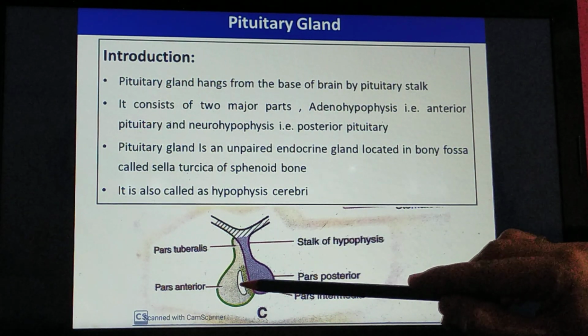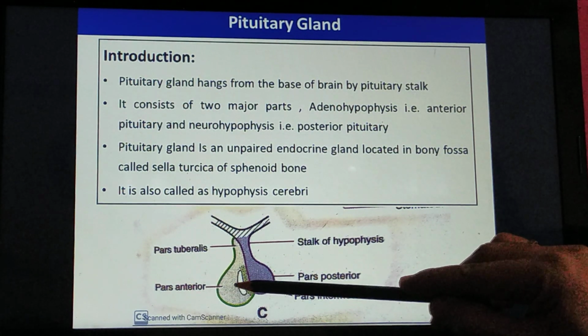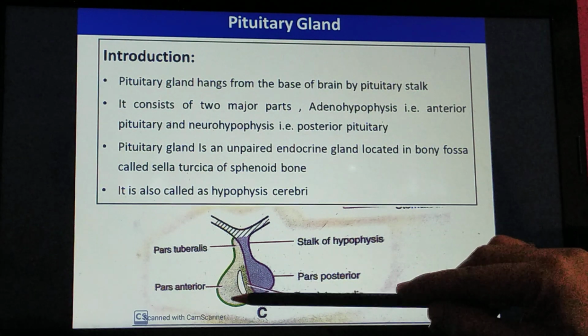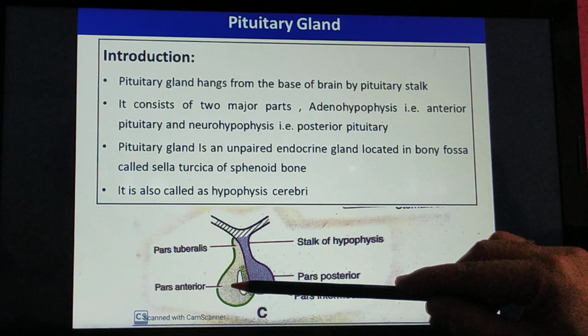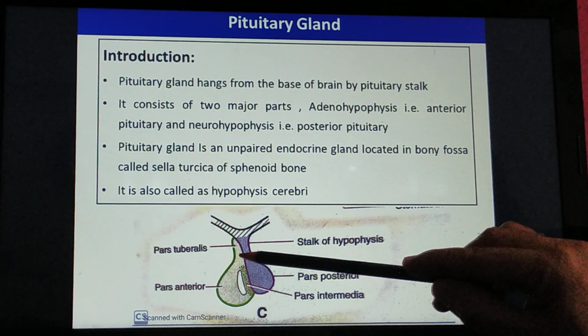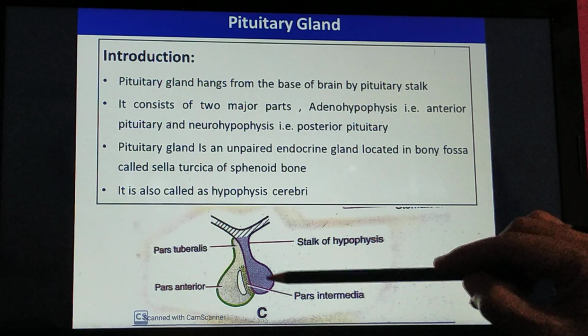It is having two lobes. One is called pars anterior. The pars anterior is a dilated lower part of the gland situated in the ventral aspect, which continues with the narrow stalk that is called pars tuberalis.